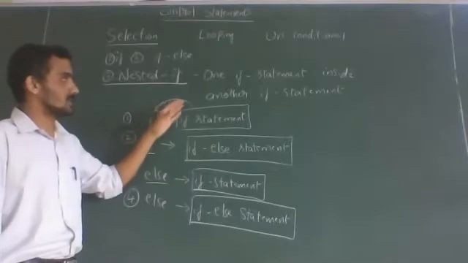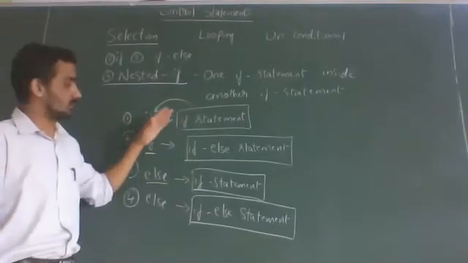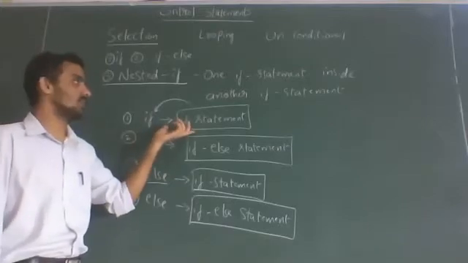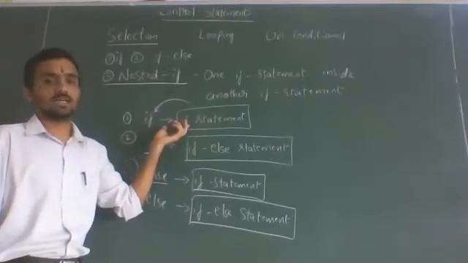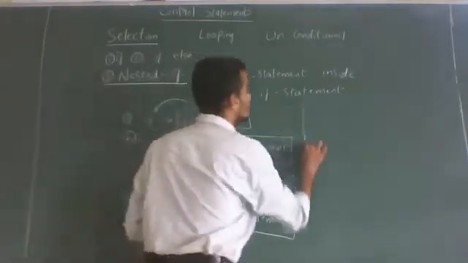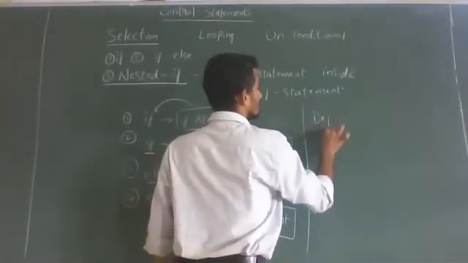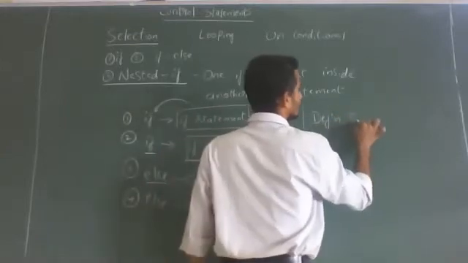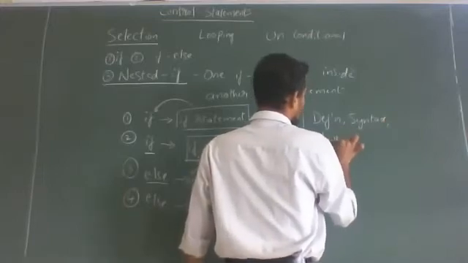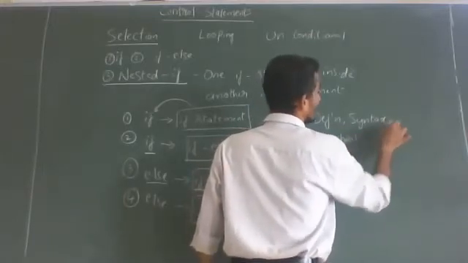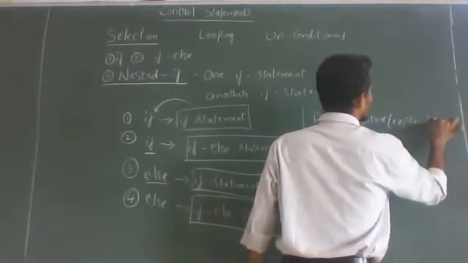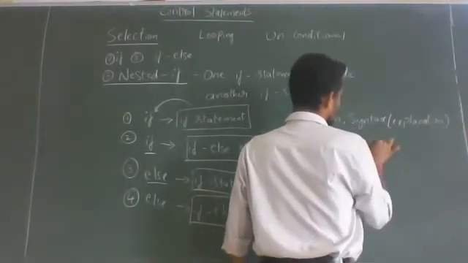In the exam, if you write one form, it's enough. Here we can discuss four forms. In the exam, one form is enough. If you write the syntax, flowchart, example, and definition, finish, it is five marks. So this is the format of the answers. You write the definition, syntax, and flowchart, and for the syntax you write an explanation of the syntax, then the flowchart and example.